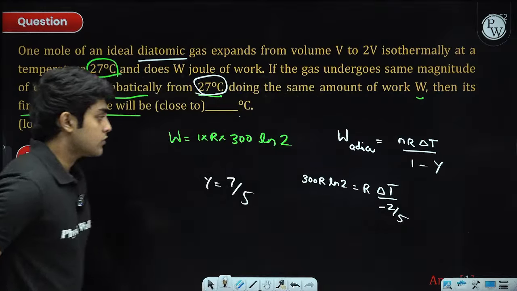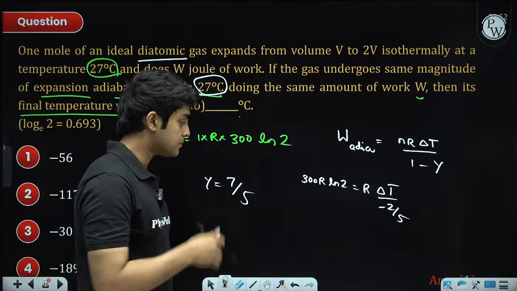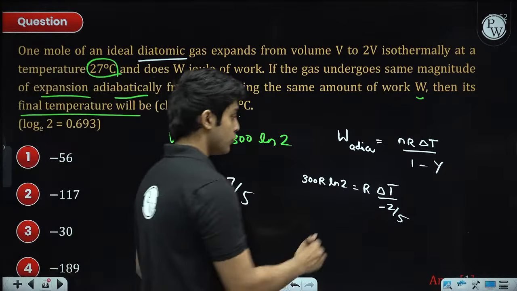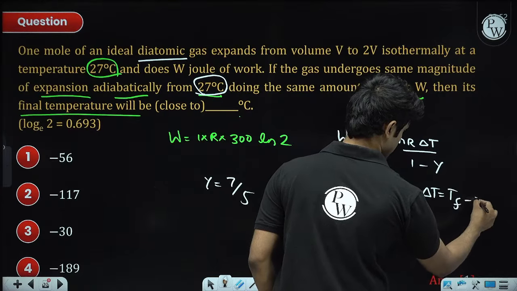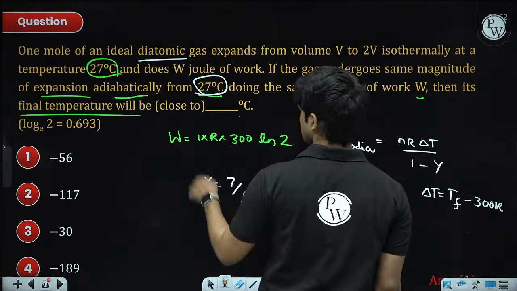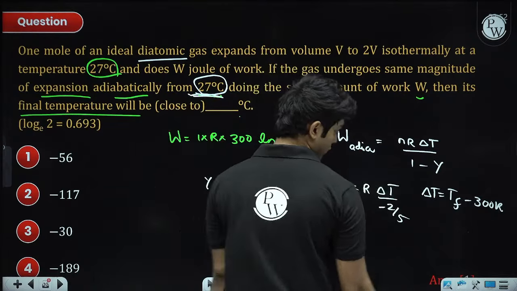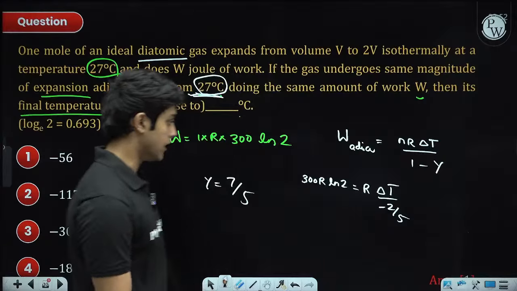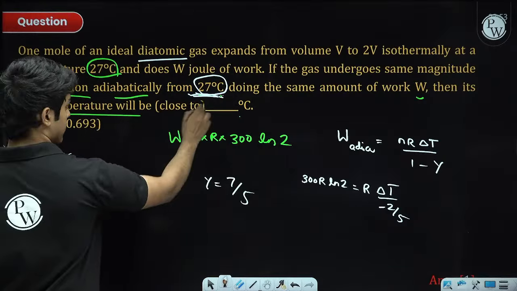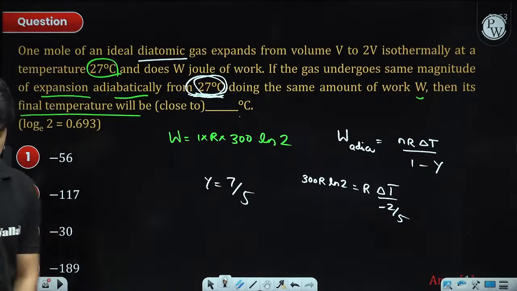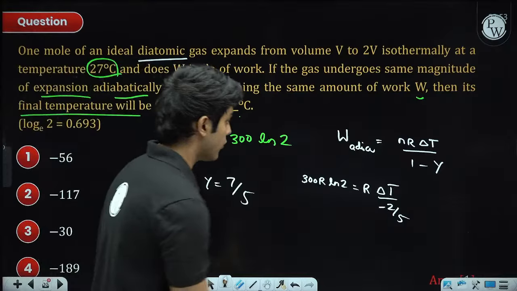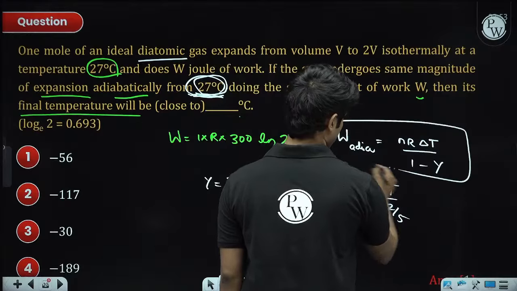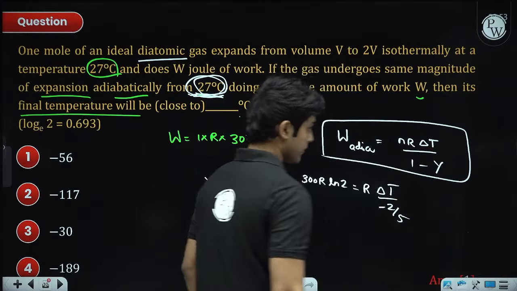So from here delta T will turn out to be negative, and then you will write delta T as final temperature minus initial temperature, which was 300 Kelvin. Or what you can do is solve for delta T, and once you get that value you can subtract it from 27 degrees Celsius, that will give you the answer. So this formula you should remember, nR delta T upon 1 minus gamma.